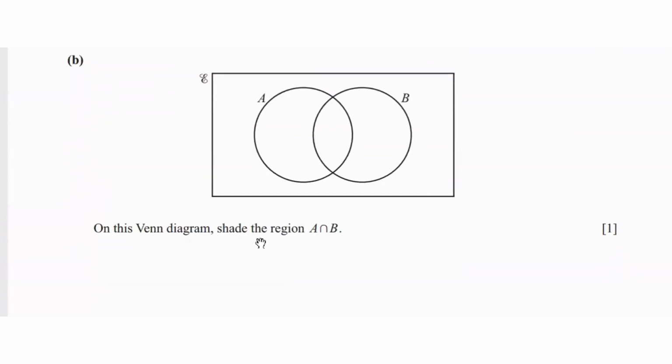Part B says on this Venn diagram, shade the region A intersection B. So intersection is the middle common part. So that's going to be this.